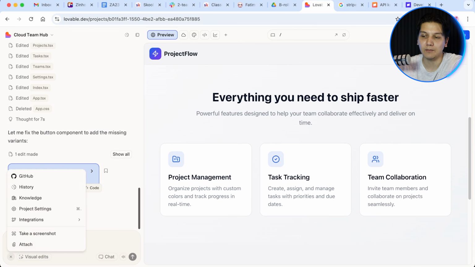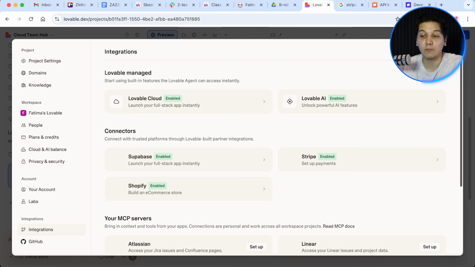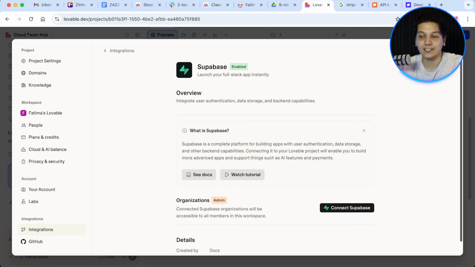So you see this arrow in the bottom left, I'm gonna click on integrations, and then we are going to enable Supabase. And this is basically going to handle our entire database for us. Okay, so I'm connecting our Supabase account right now, and there we go. Our database tables are being created automatically. Users, projects, tasks, team members, all of it is going to be set up. So now I can start adding all of the features one by one, okay?